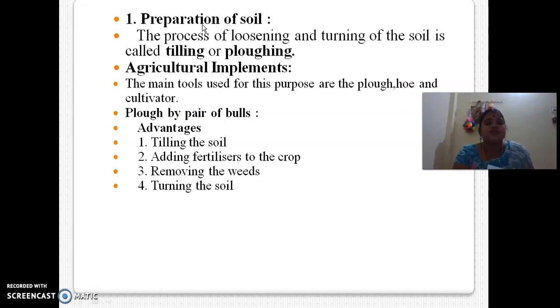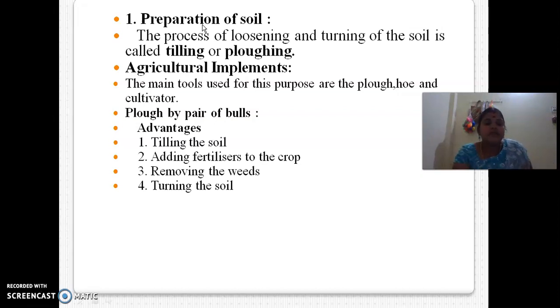The next process is agricultural implements. In this, we have certain tools used for this purpose. Without tools, in the olden days, human beings did the work in the field naturally. With their own hands they mixed the soil and sowed the seeds. All activities were done by human beings themselves.